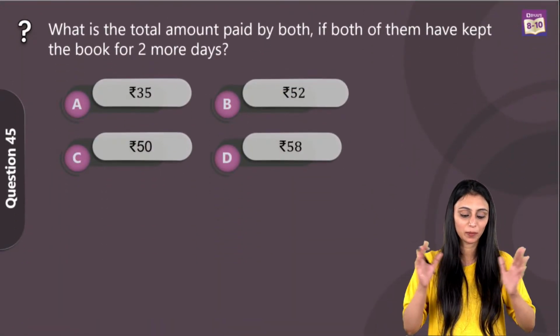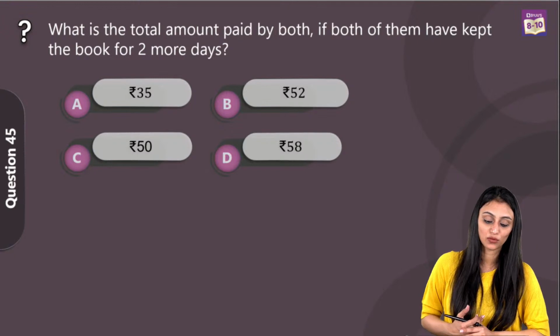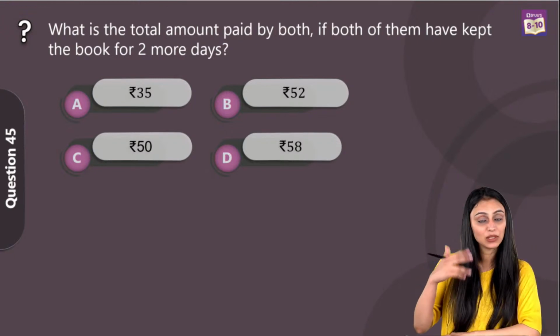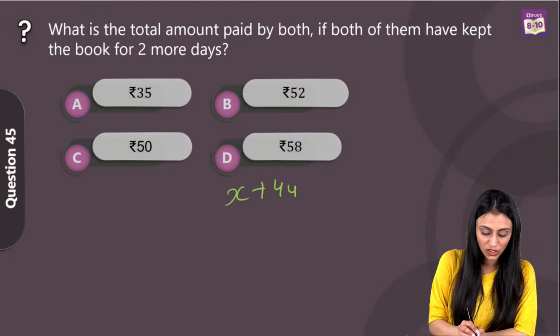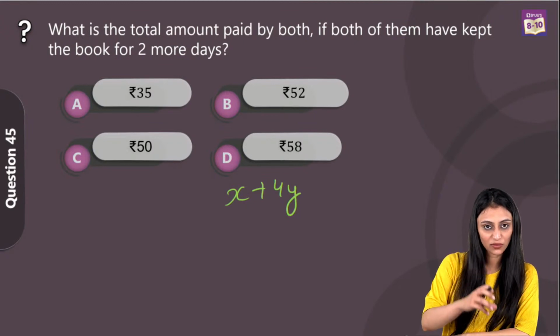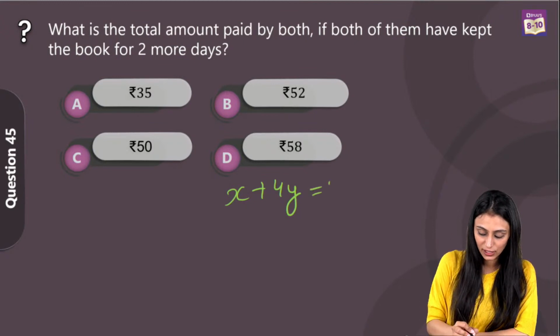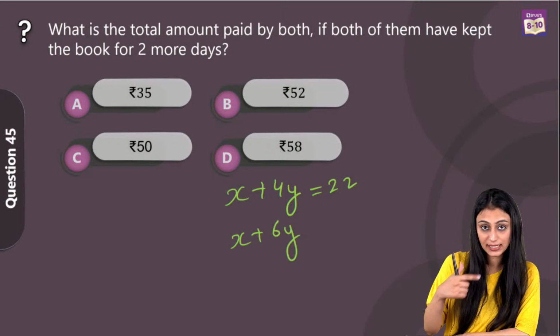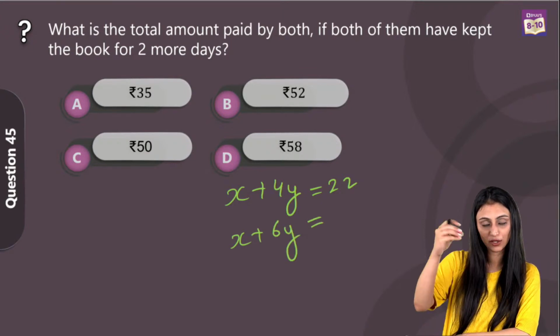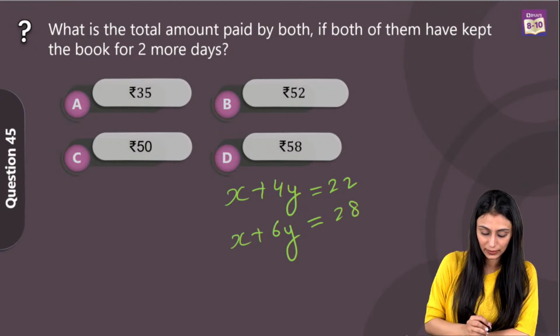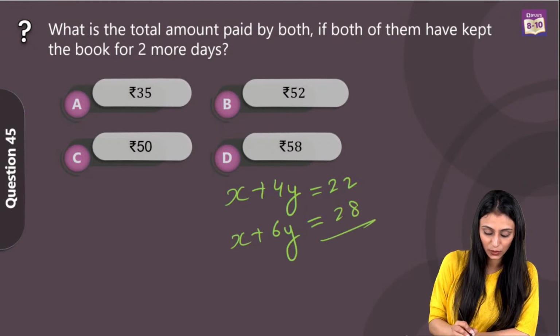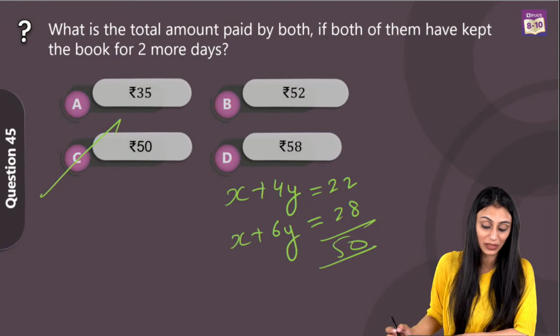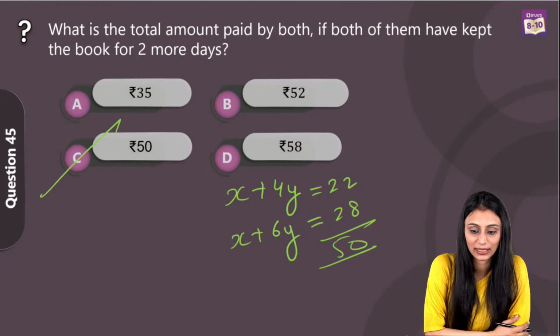What is the total amount paid by both if both of them have kept the book for 2 more days? If they keep the book for 2 more days, the equation is going to be X plus 4Y. I'll put the value of X and the value of Y over here. That's going to be 22. And for the other one, it's going to be X plus 6Y. Days are increasing accordingly. If you put the value of X and Y from here, you get 28. And if you add these up, you are going to get 50. So 50 rupees would be the total amount in this case.